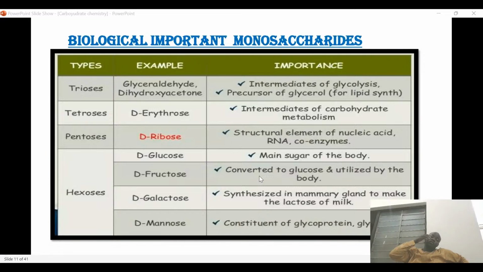And then we have tetroses. Example, we have erythrose, which is actually an intermediate of carbohydrate metabolism. D-ribose is a pentose, that is those that have 5 carbon. They form the structural element of nucleic acids, RNA and coenzymes.